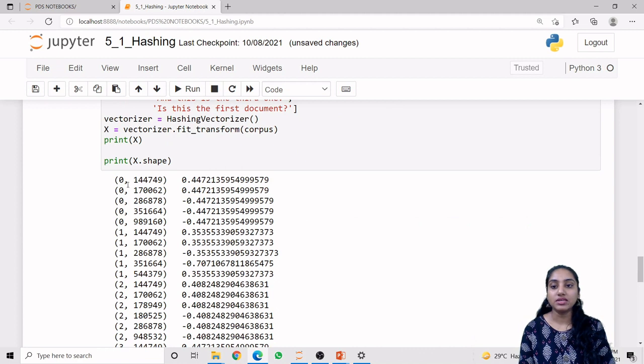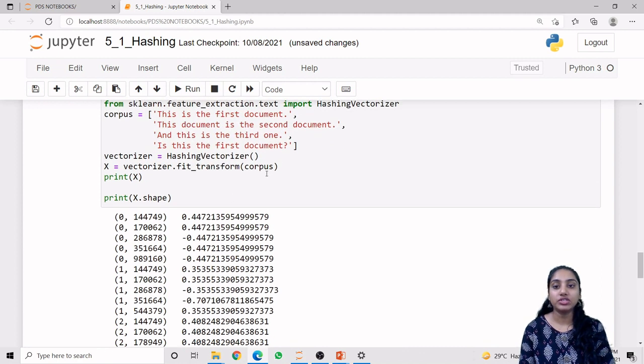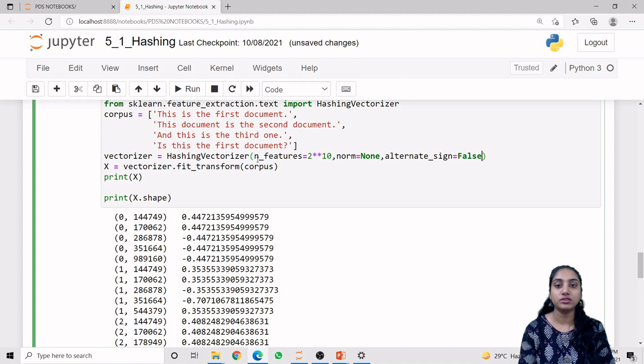Okay, so we can see that we have the 0th index value, that is document number 0, document number 1, document number 2, document number 3. So these are all the documents, and these are our values. These values are not frequencies, right? We can see that all the values are floating point values, but obviously if we want a frequency count, it must be in a proper integer form, not normalized. So how can we check for the integer form? For that we are using these attributes.